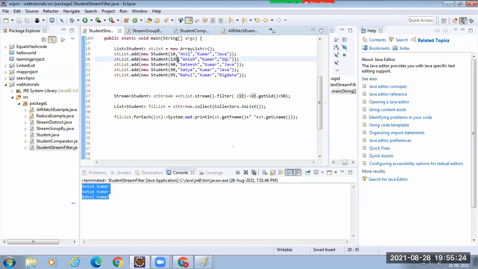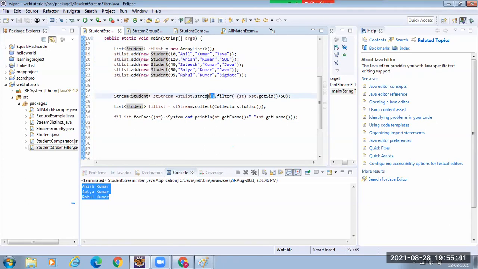Then it checks 120. Since it is greater, it will include. Not greater, won't include. Greater, include. Greater, include. So all the students which are greater than 50 get included into the new stream. So this is a new stream, right?